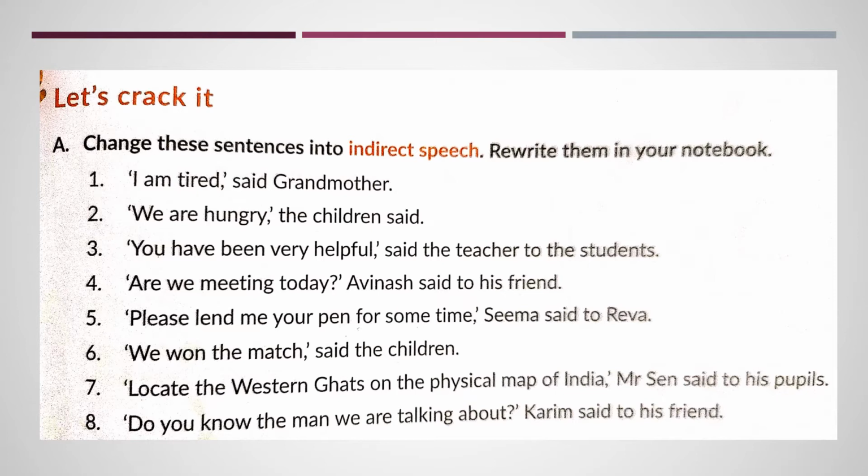Come and see the third one. "You have been very helpful," said the teacher to the students. You here is second person. So we will look at the object of the sentence. What is the object here? Students. So we will change the pronoun accordingly and the tense will also change. The teacher said, or we can say the teacher told the students that they had been very helpful. Have been is present perfect, which will change into past perfect, and students becomes they.